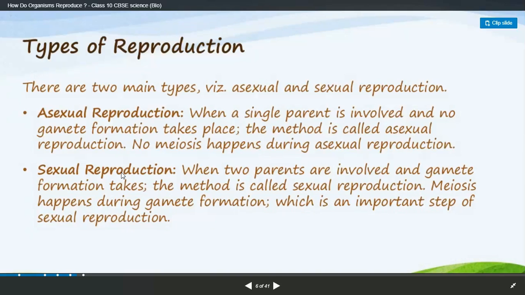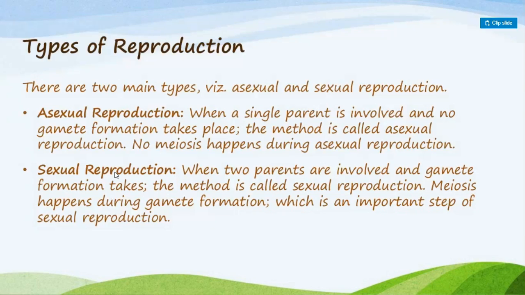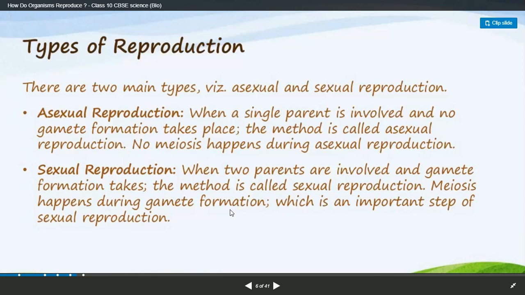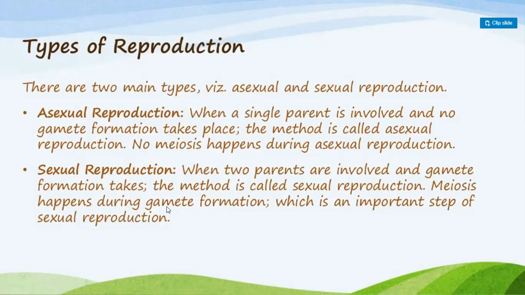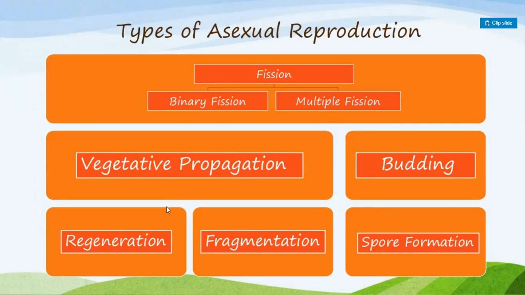Now coming to sexual reproduction: here two parents are involved, with gametes, or sex cells, in order to reproduce. In the coming slides, we'll learn in detail about sexual and asexual reproduction.